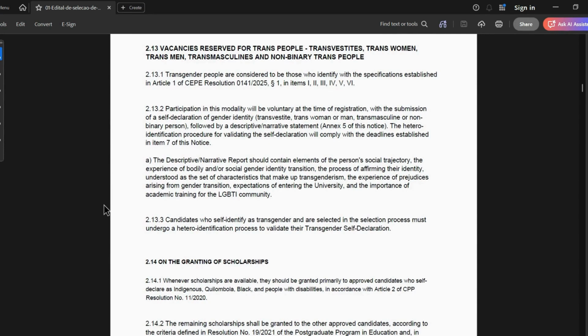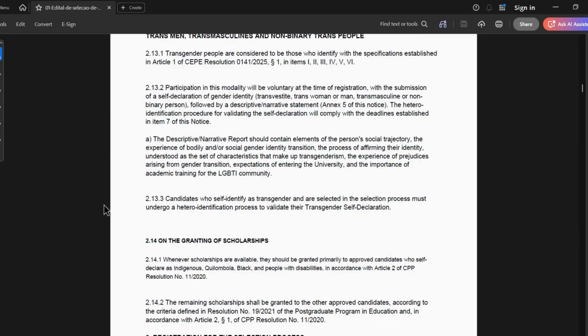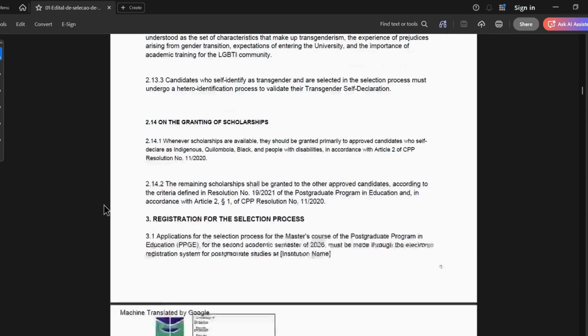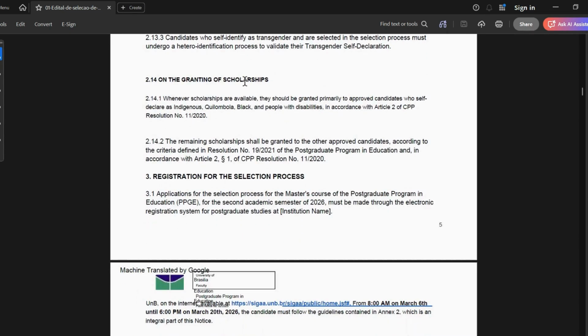So now they have broken it down. Who are they referring to? Trans women, trans men, trans masculines, non-binary, and all that. So these are the conditions for all of them. Now, 2.14, they're talking about scholarships here.